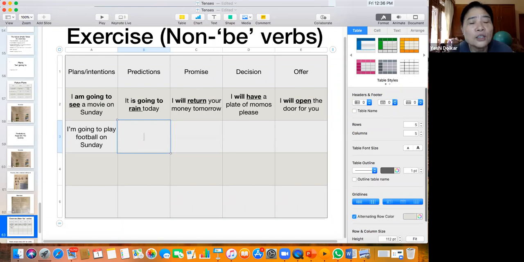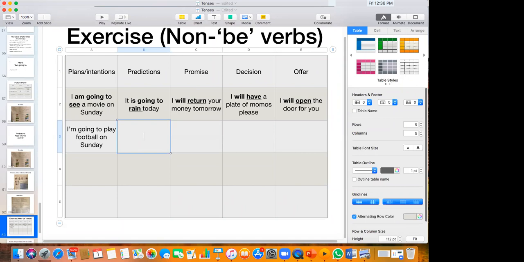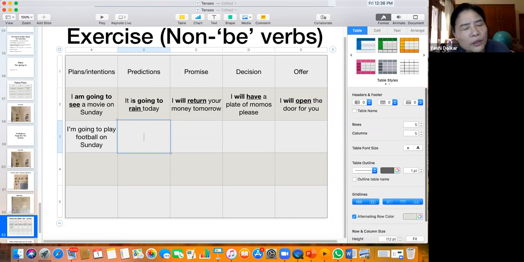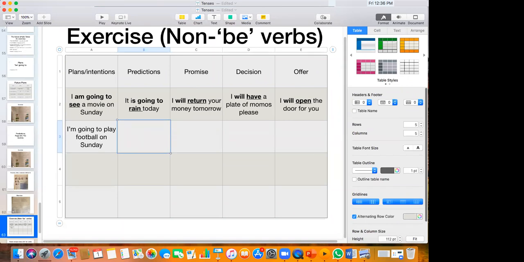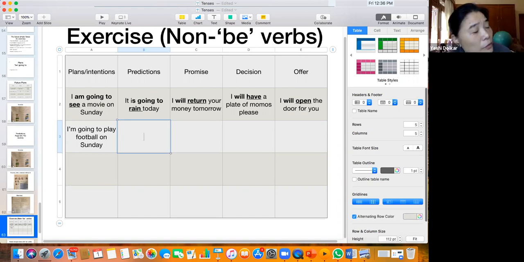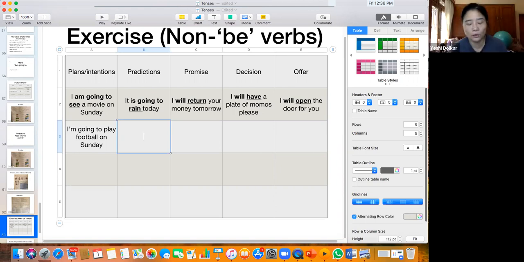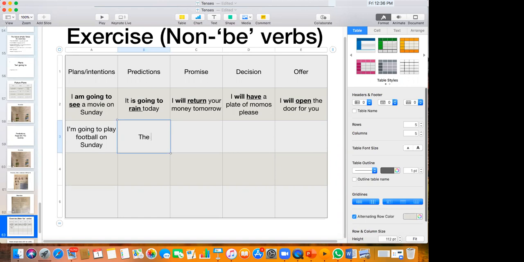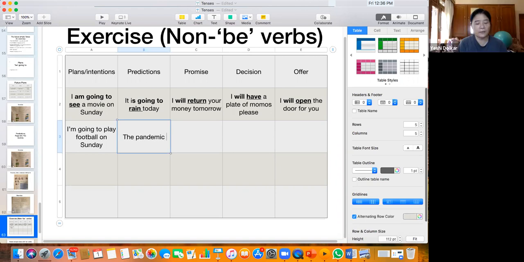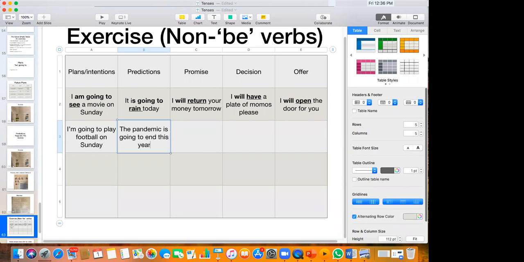It is going to rain tomorrow. Give me another one. It is going to shine tomorrow. The pandemic is going to end this year. The pandemic is going to end this year. So this is a prediction.